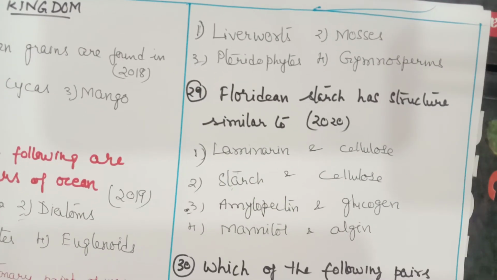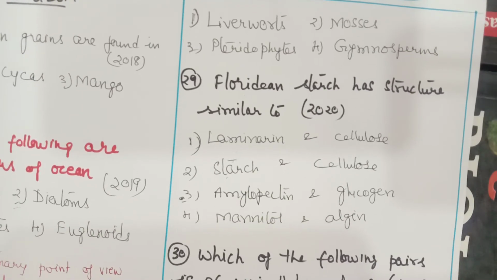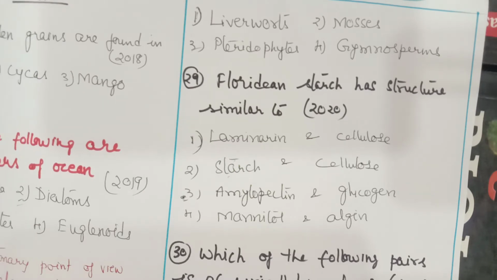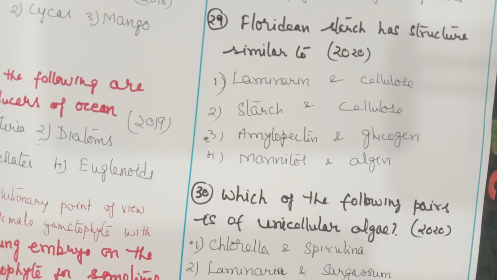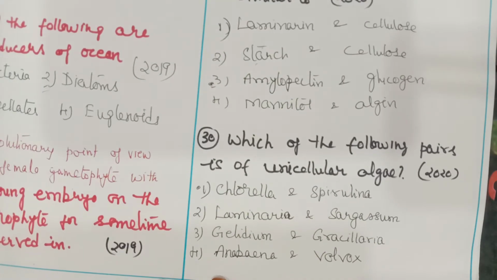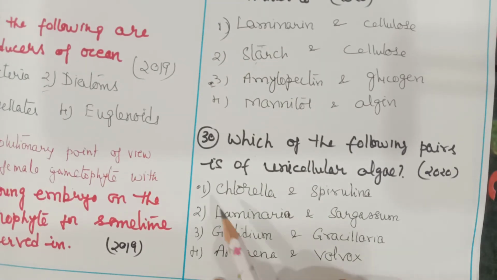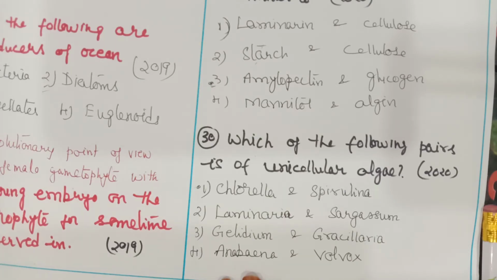Next question in 2020, floridean starch has structure similar to, the answer will be amylopectin and glycogen. Next question 2020, which of the following pairs is of unicellular algae, that is Chlorella and Spirulina. So I hope you will get an idea how the questions are asked in plant kingdom in the last 7 years. Now I am going to discuss some more questions from the plant kingdom to make yourself more thorough with the topic.